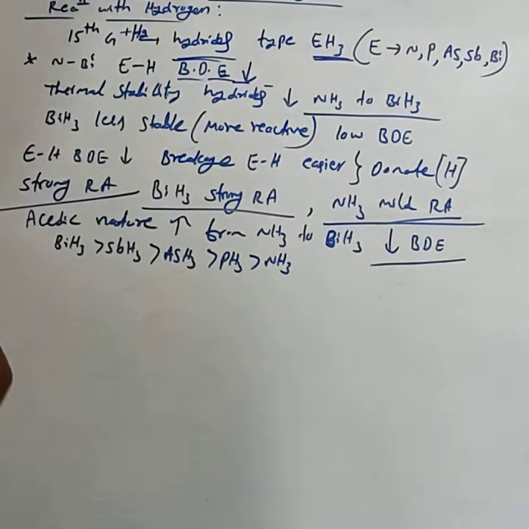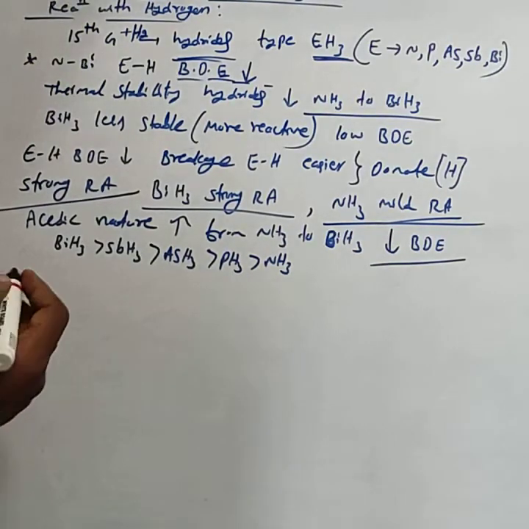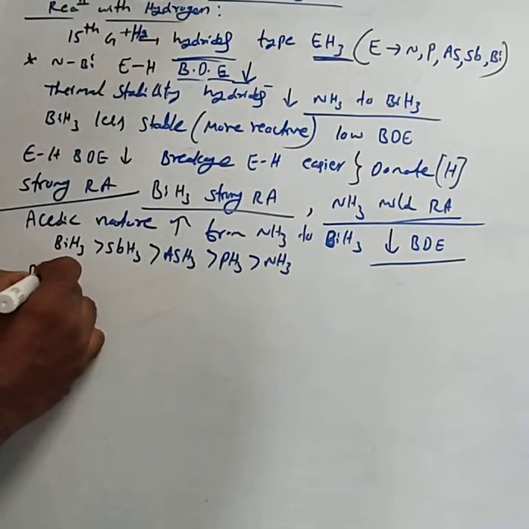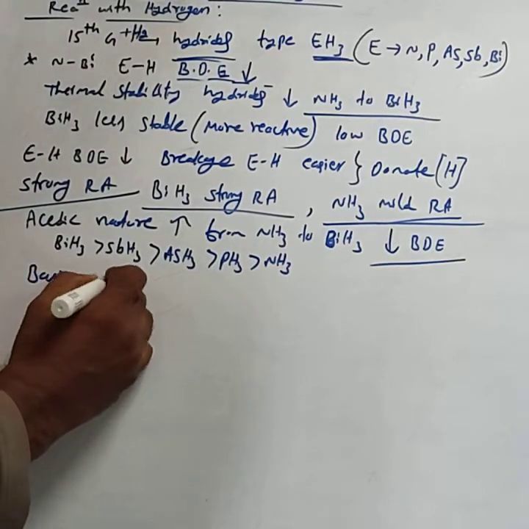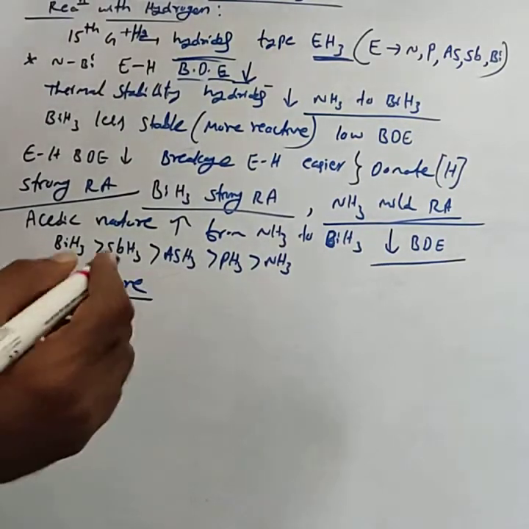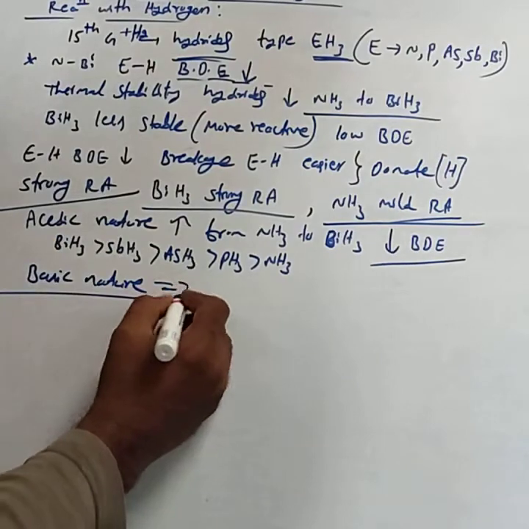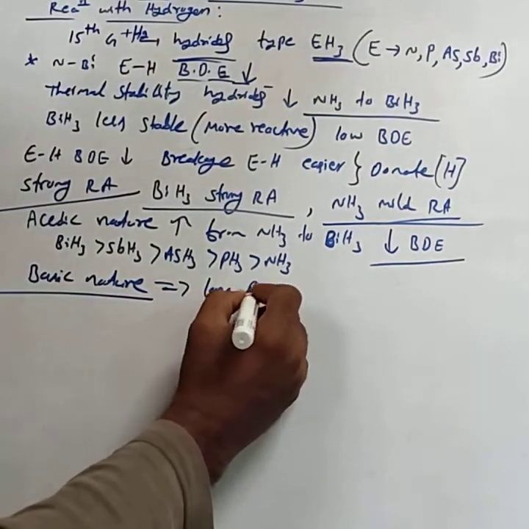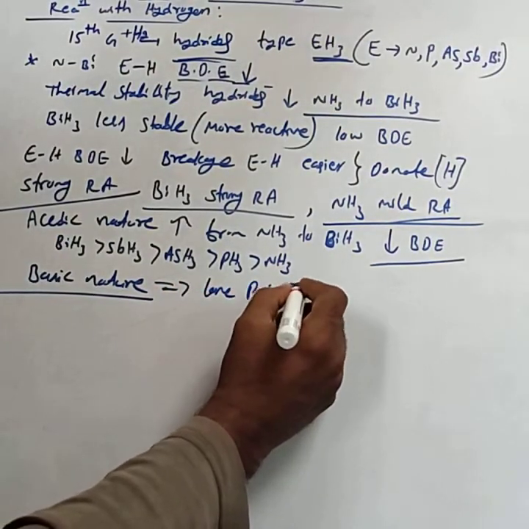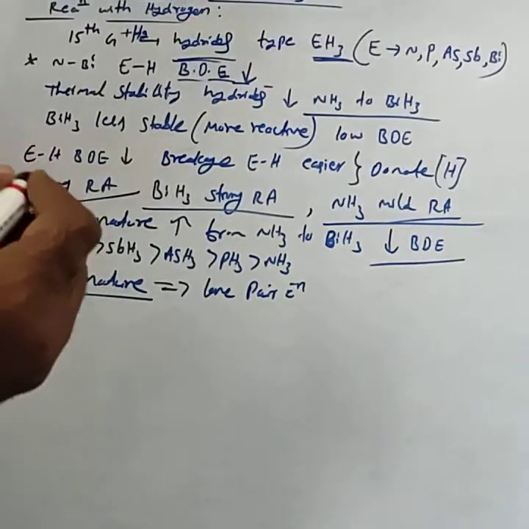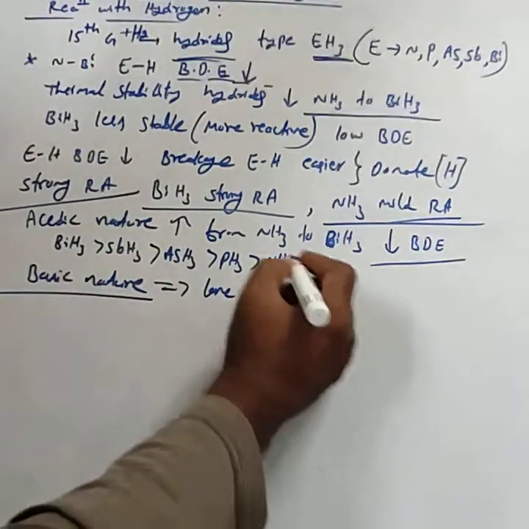Then similarly, the basic nature here is mainly due to the presence of lone pair electrons on the central atom.